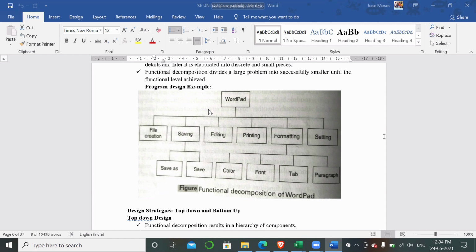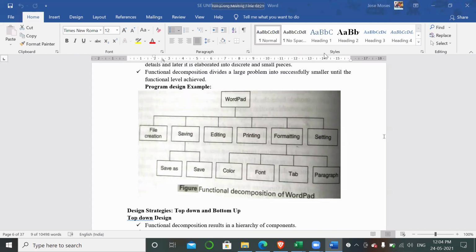As a customer, yes or no? Do you want file creation to work only if saving is working?